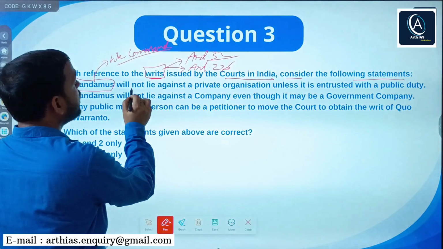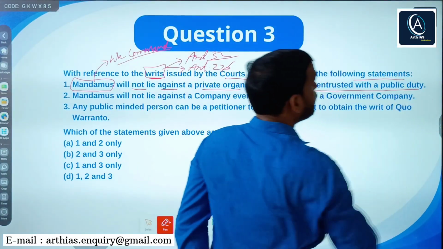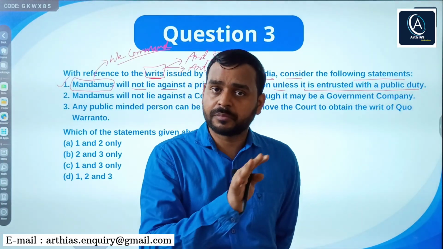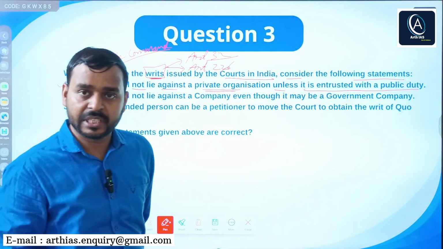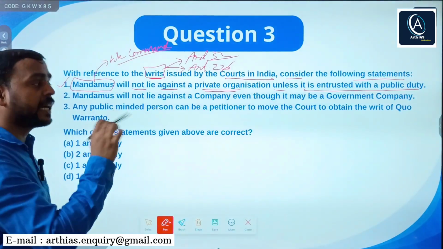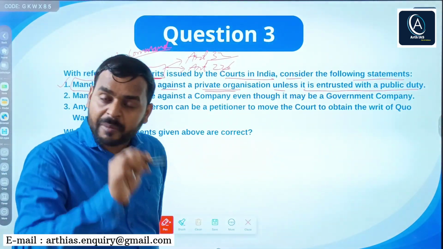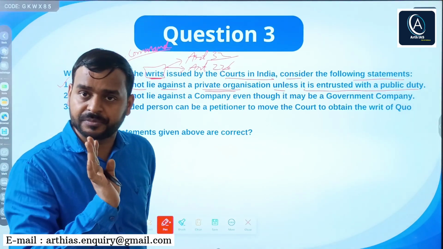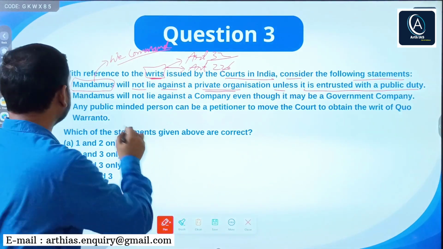It says mandamus will not lie against a private organization unless it is entrusted with a public duty. Obviously, this is correct. It can be issued only against public bodies and public authorities. If a company or private organization is private and not performing any public duty, then mandamus cannot be issued against it. But if a private organization is performing a public duty even for a temporary period, then mandamus can be issued against a private body.